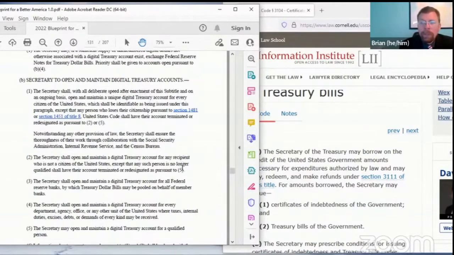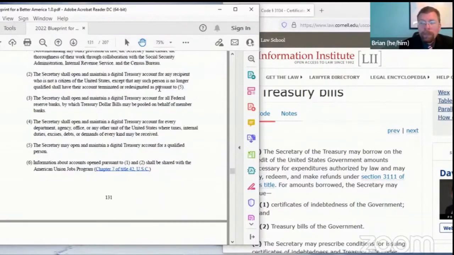And so in that situation, the parent or guardian would have a B2 account that they could receive universal basic income on behalf of their child who is a citizen. And when at some point the child is no longer a child, then the adult would no longer be a recipient, and their account would be either terminated or redesignated.